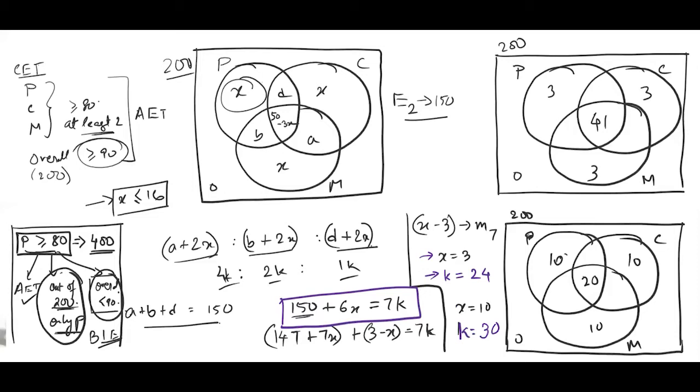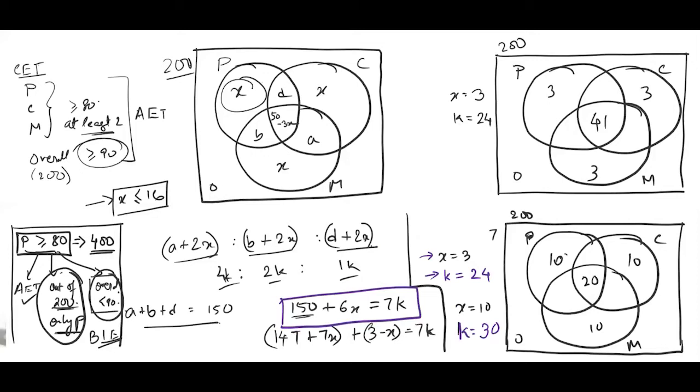So now looking at these things, first of all, let us hit this d plus 2x, that is a low end number. So d plus 2x is simply k, right? So d plus 2x is 24. Let me also write these two pieces of information accordingly. So this E2 150 is not required anymore. So we have x equal to 3 and k is equal to 24 in this case.